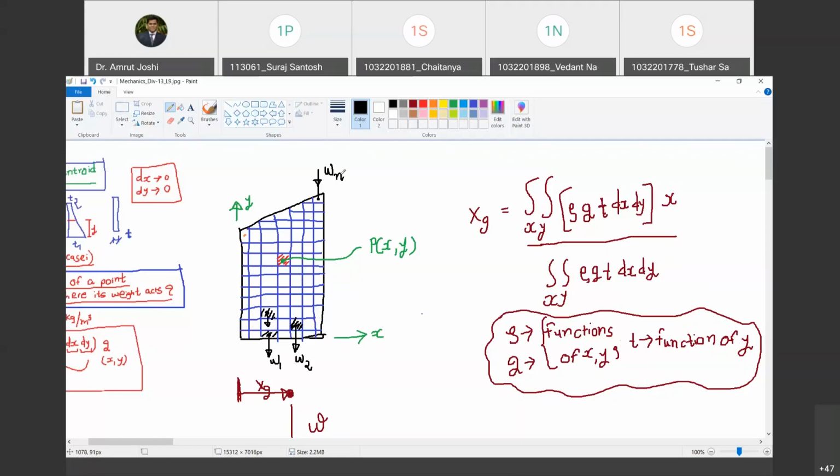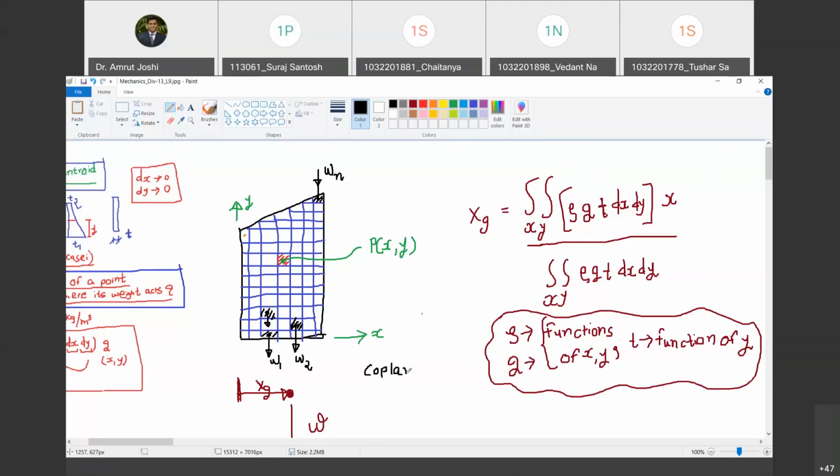Where n is a very large number. So it is Wn. This corresponds to the weight of this small chunk. Do you agree with me? Yes, sir. Now, what can you say about W1, W2, and Wn? Do they lie in a single plane? Yes. So all these chunks, their weights form a coplanar force system. Do you agree with me?